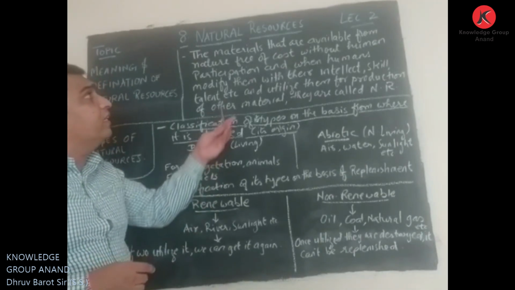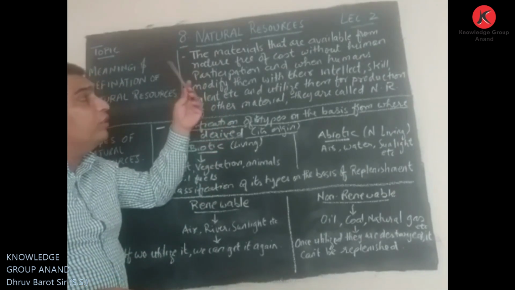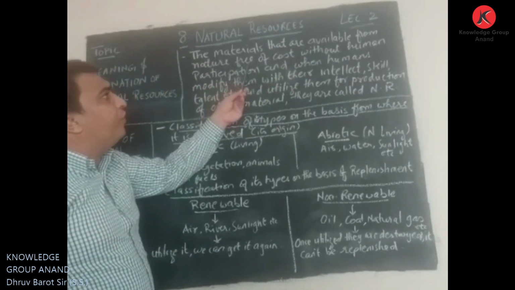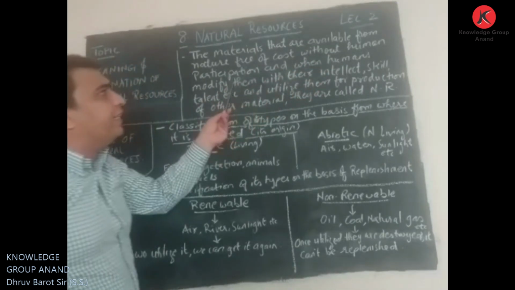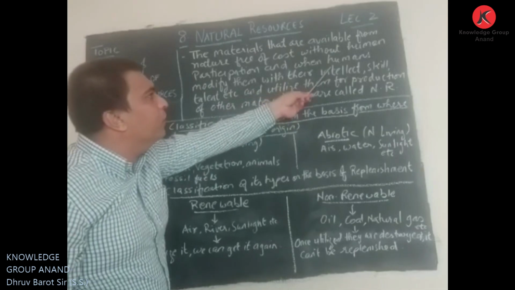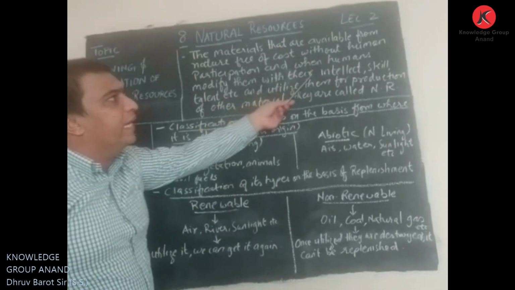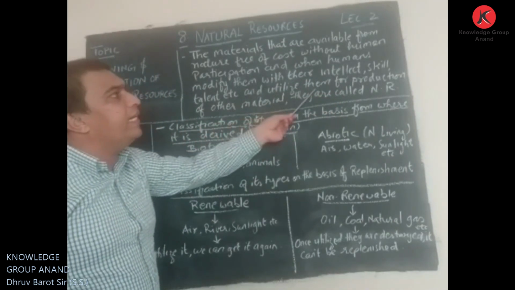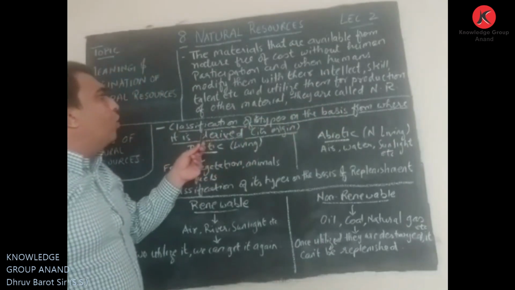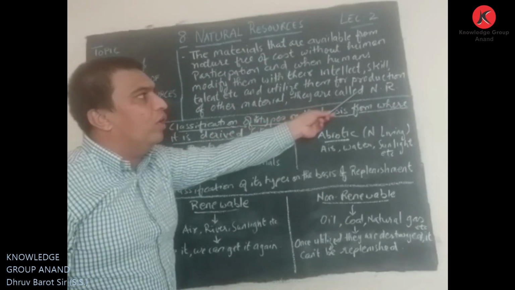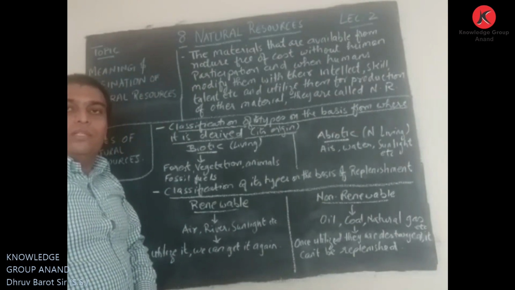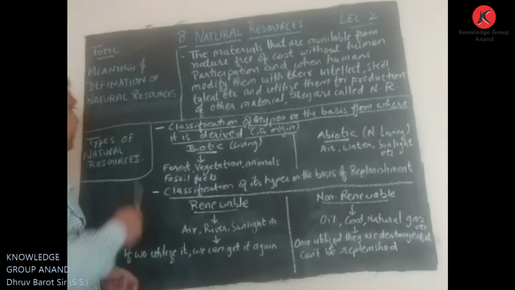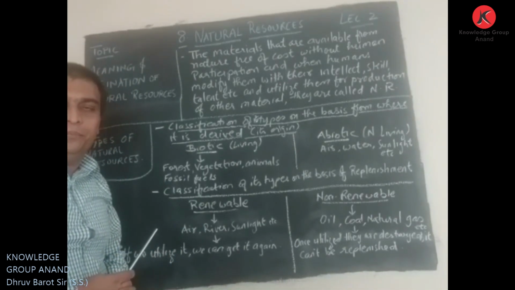So now we are clear with the meaning and the definition of natural resources. The materials that are available from nature free of cost without human participation, and when humans modify them with their intellect, skill, talent, etc., and utilize them for production of other material, they are called natural resources. Clear? Now let us move towards the next topic, that is the types of natural resources.